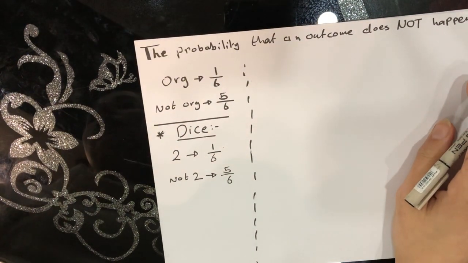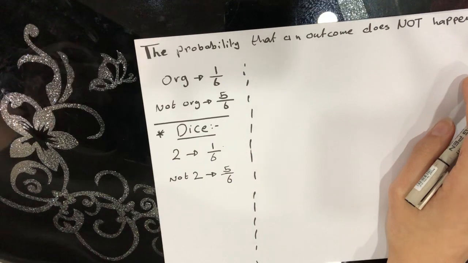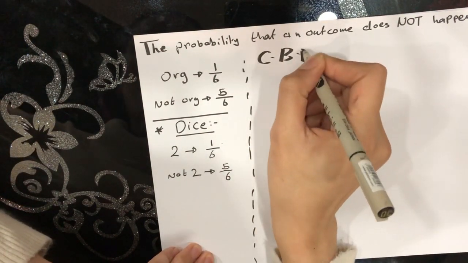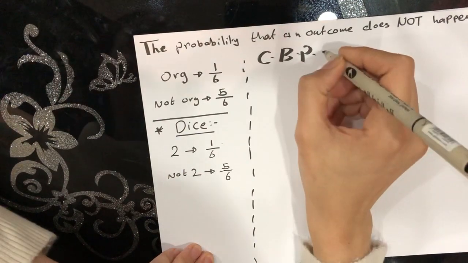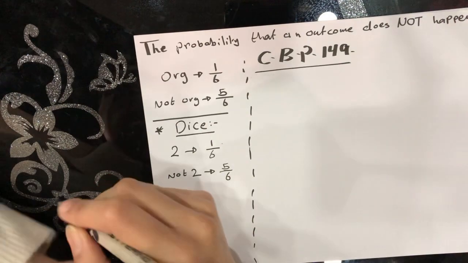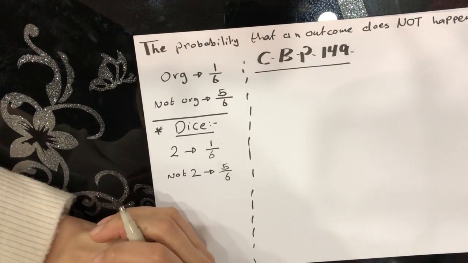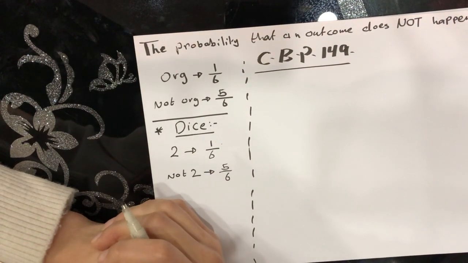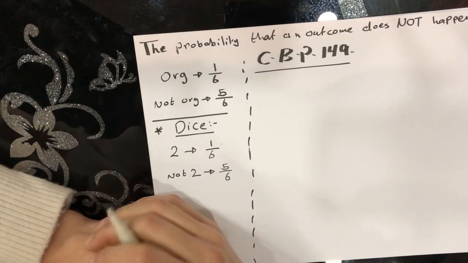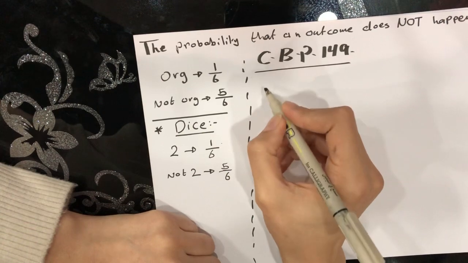Let's say if you take a look at your course book, page 149, and you look at the worked example, they're saying Jake estimates that the probability that his bus will be early is 0.05.